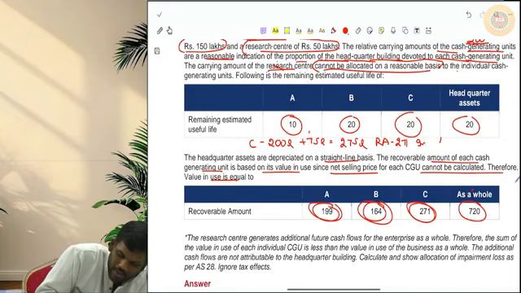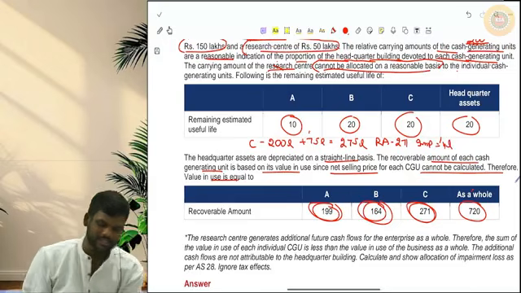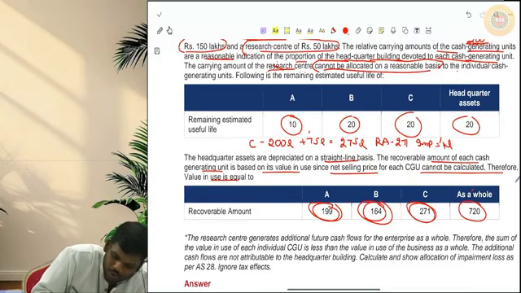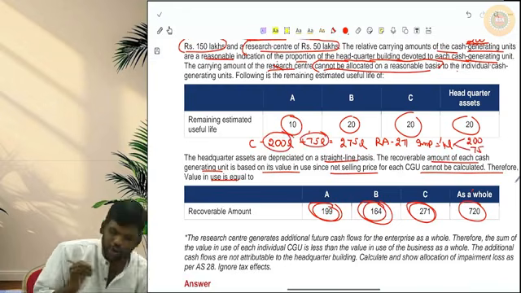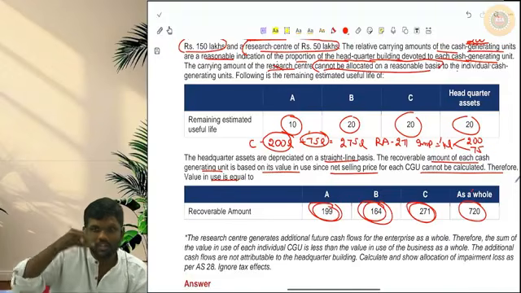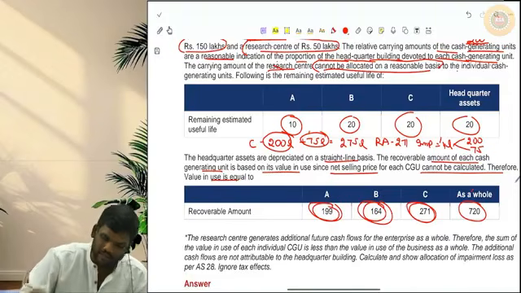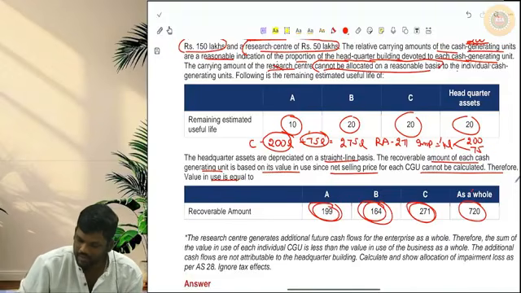So how much is the impairment loss? 4 lakhs. Now this 4 lakhs also, what you should do, you have to split in the ratio of 200 and 75. Inside C we have other assets 200 and corporate assets 75. So in the ratio of 200 is to 75, we have to split the 4 lakhs.